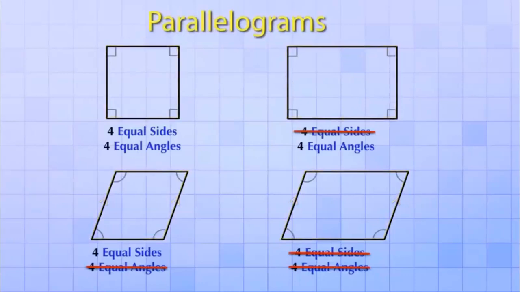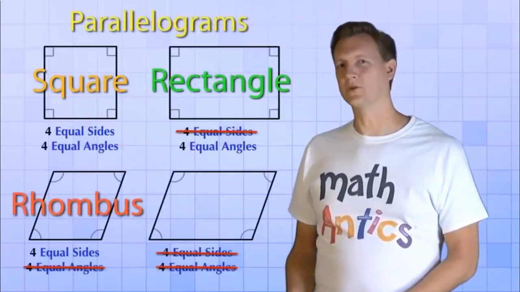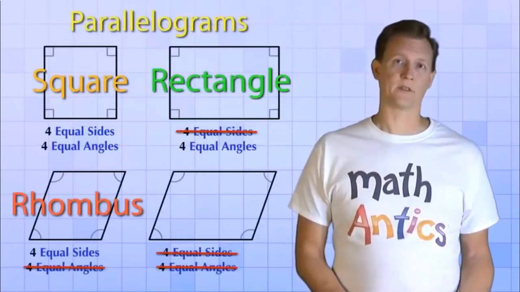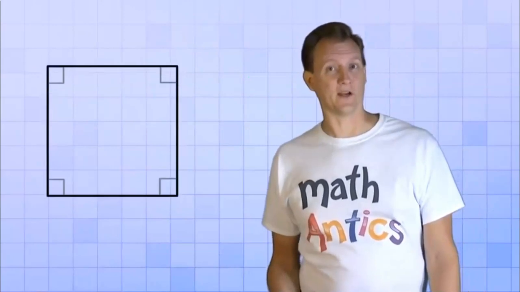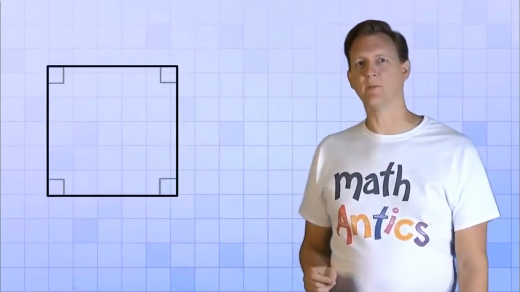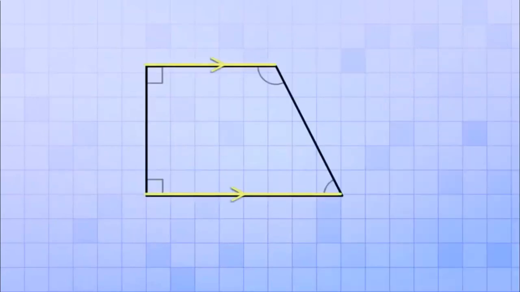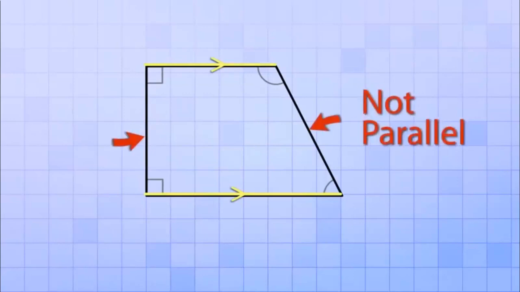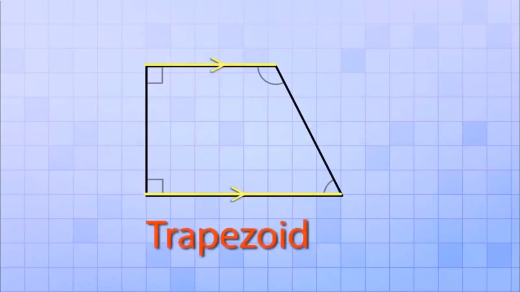It's just that we have special names for them if their angles are all equal, a rectangle, or if their sides are all equal, a rhombus, or if both their sides and their angles are all equal, a square. Okay then, if all the quadrilaterals we've seen so far are examples of parallelograms, what's an example that's not a parallelogram? Well, to see one, let's start over with our square again. But this time, we're going to change it by moving just one of its vertices, like so. Now, one of the pairs of sides is still parallel, but the other is not. And a quadrilateral that has only one pair of parallel sides is called a trapezoid.